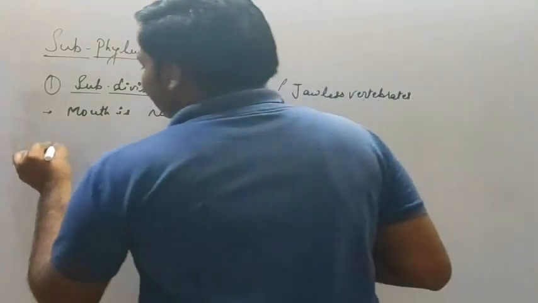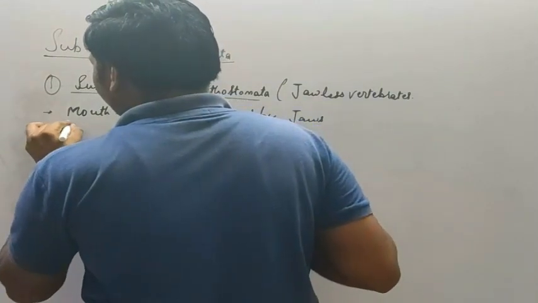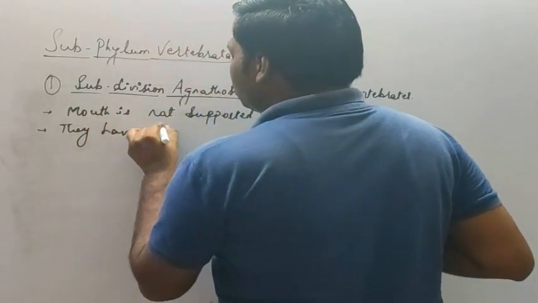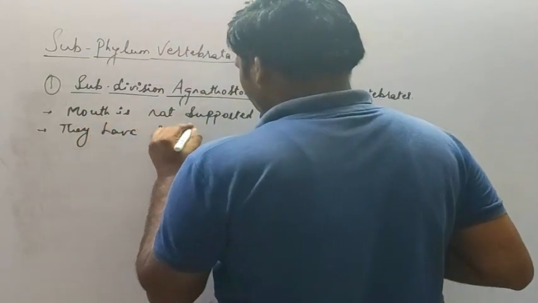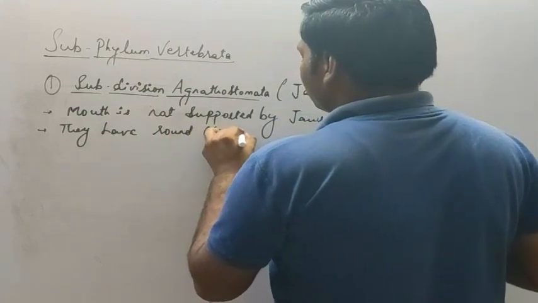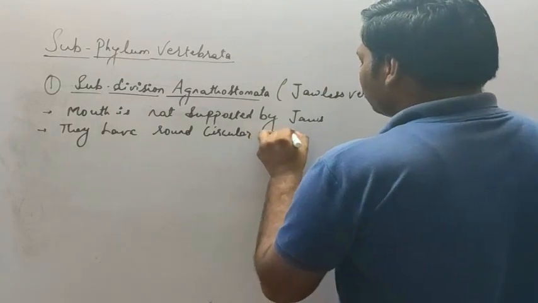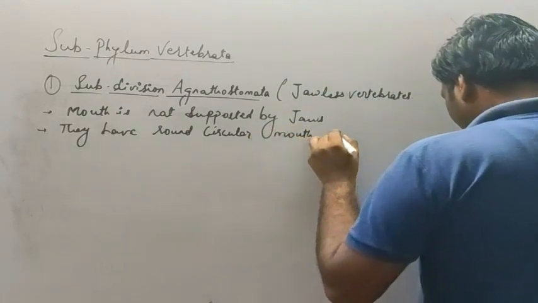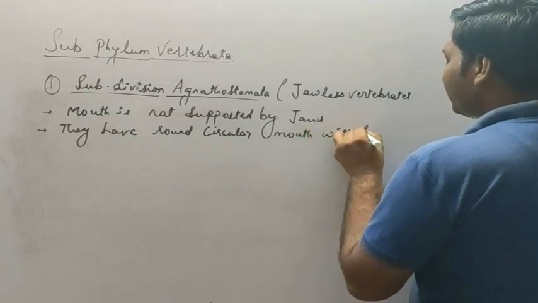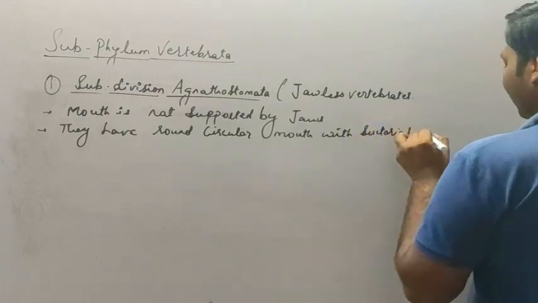The next characteristic feature, they have a round circular mouth with a suctorial funnel.